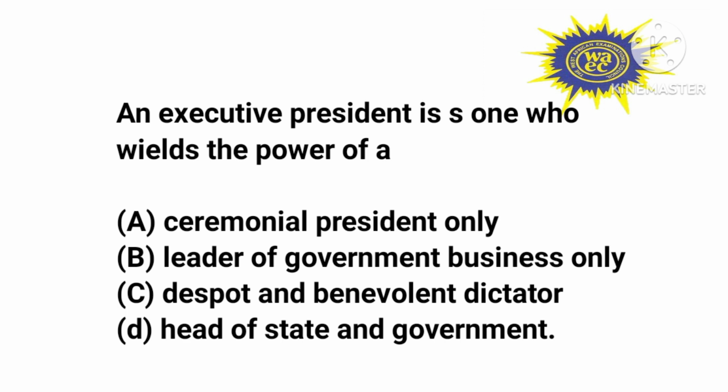Now, question 8. An executive president is one who wields the powers of a. Option A, ceremonial president only. B, leader of government business only. C, despot and benevolent dictator. D, head of state and government.